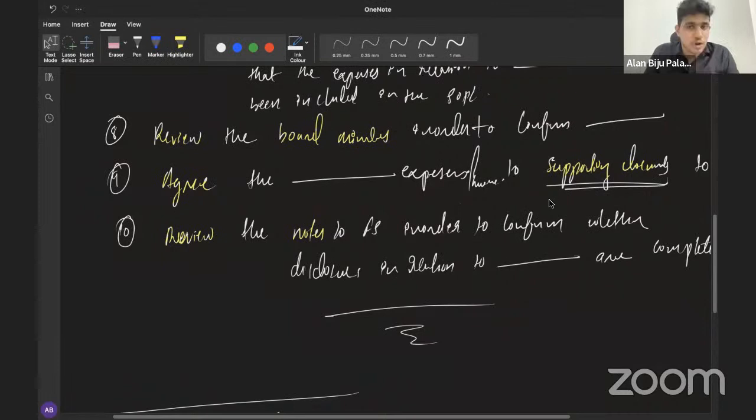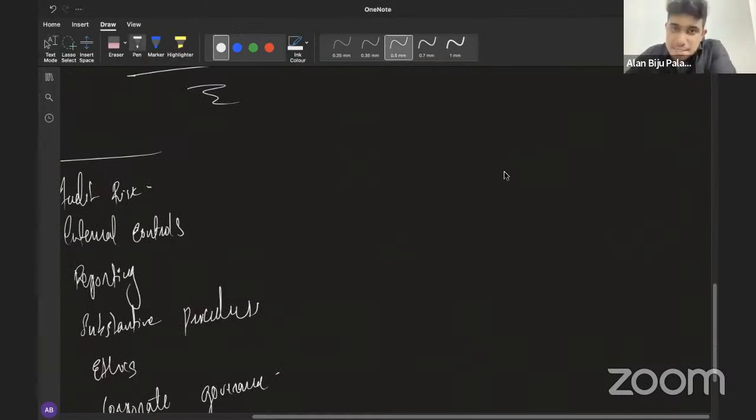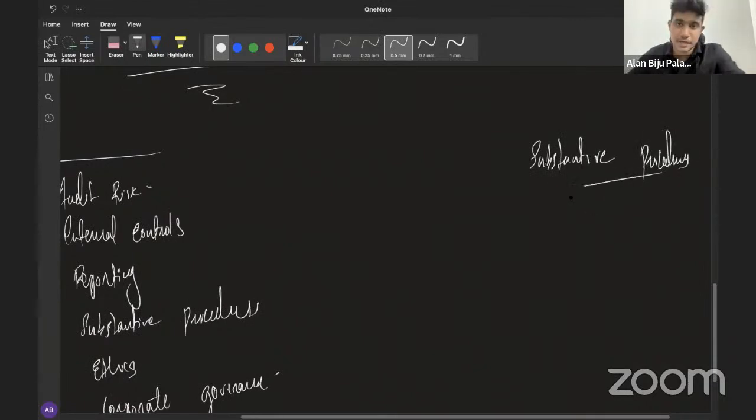We will call it audit procedures. So mainly when it comes to the area of AA, you can expect multiple types of questions from the area of substantive procedures. Different kinds of questions will come from within substantive procedures.